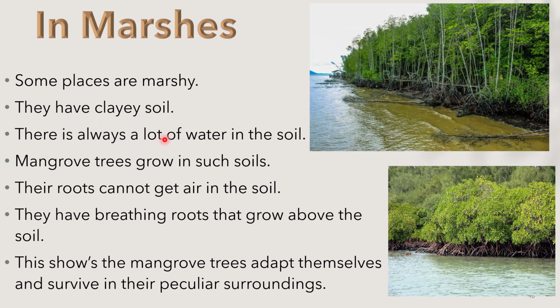There is always a lot of water in the soil. Mangrove trees grow in such soils. Their roots cannot get air in the soil. They have breathing roots that grow above the soil. This shows the mangrove trees adapt themselves and survive in their peculiar surroundings.